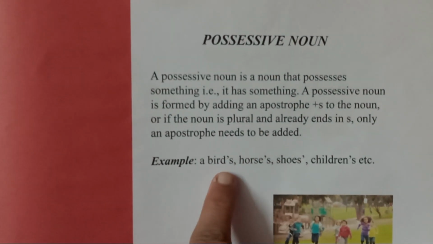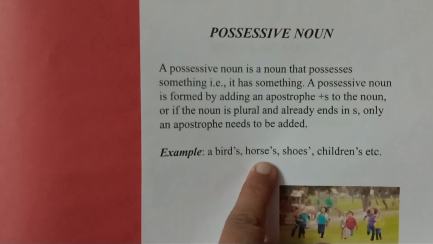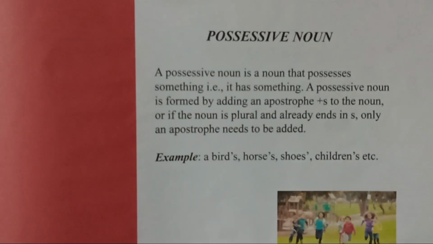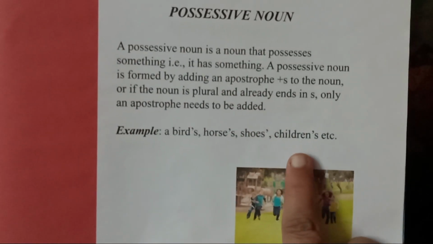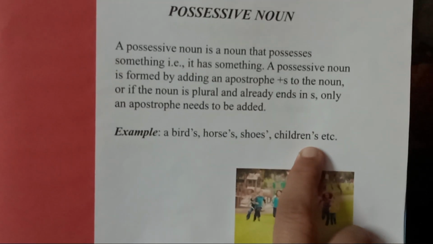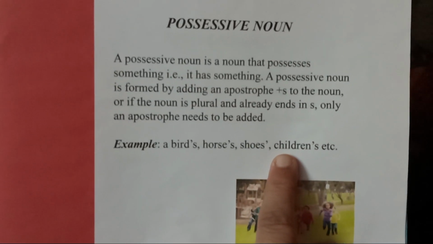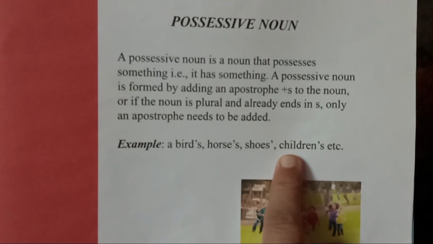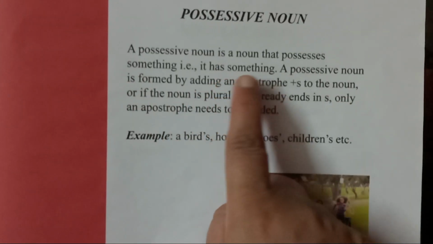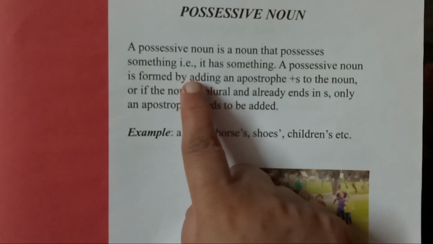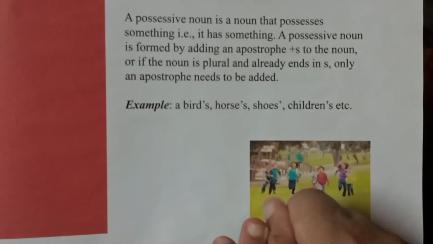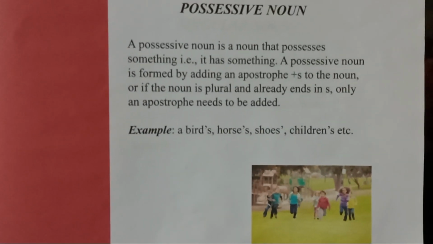For example, a bird's, horse's, shoes', children's. You know the word children is already in the plural form. When we put an apostrophe then s, it shows possession of children. So possessive noun comes from the word possession. A possessive noun is a noun that possesses something. So it is very clear from the examples the meaning of possession and the meaning of possessive noun.